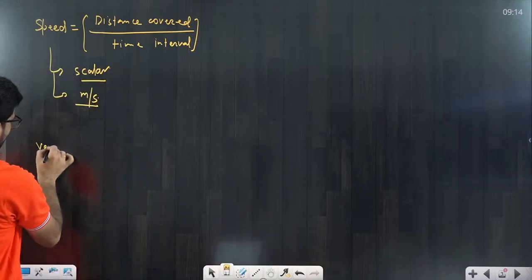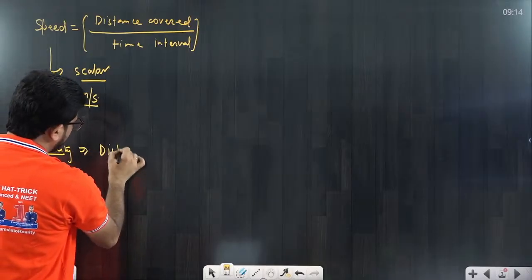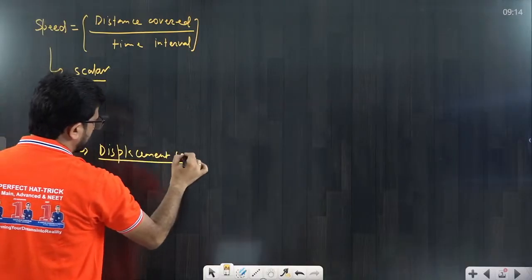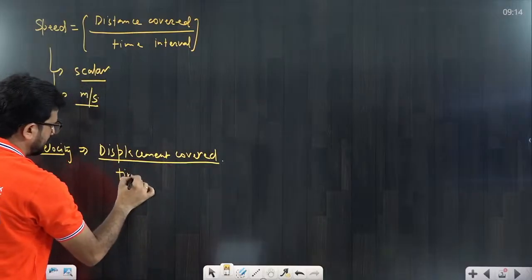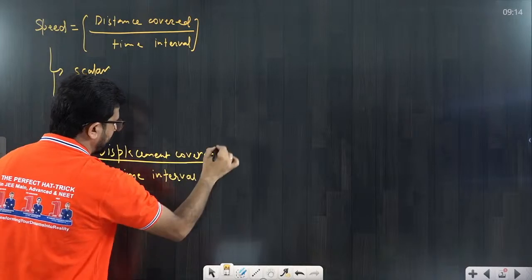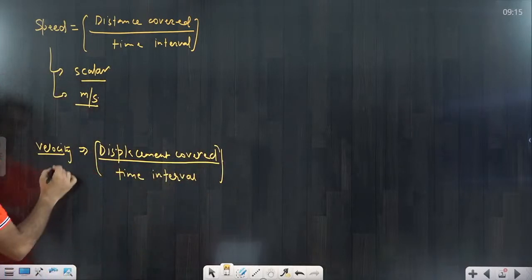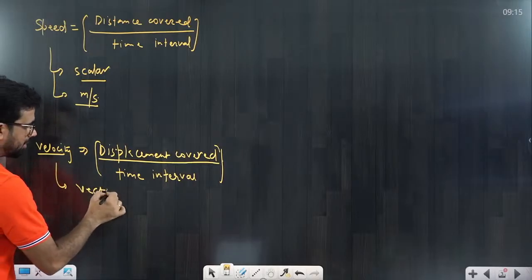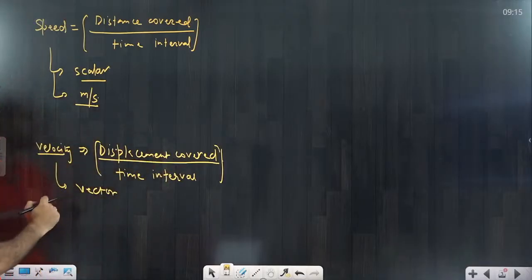But when we are talking about the velocity, velocity means displacement covered upon time interval. So we can say the displacement covered upon time interval, that we call velocity. It would be what, beta, scalar or vector? Definitely it is a vector quantity, because displacement is a vector quantity. When displacement is vector, the velocity is also vector.